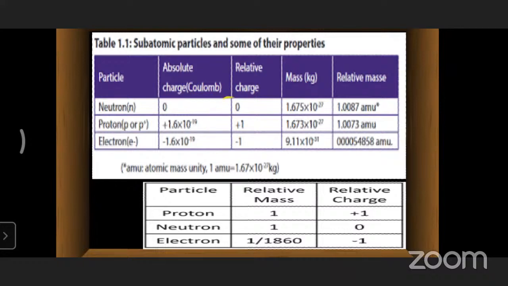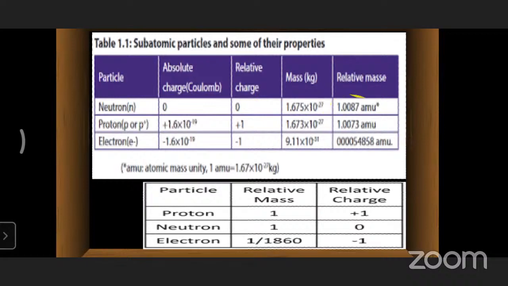Relative charge: neutron is 0, proton is plus 1 because it contains a positive charge, and electron is minus 1. The mass of the neutron is 1.675 into 10 to the power of minus 27, the proton is 1.673 into 10 to the power of minus 27, and the electron is 9.11 into 10 to the power of minus 31.